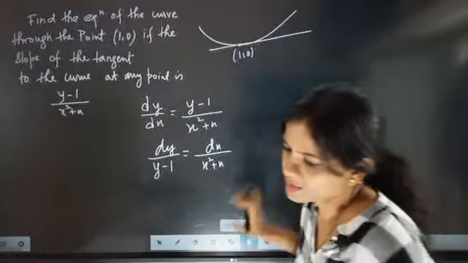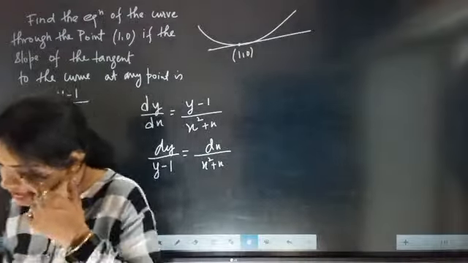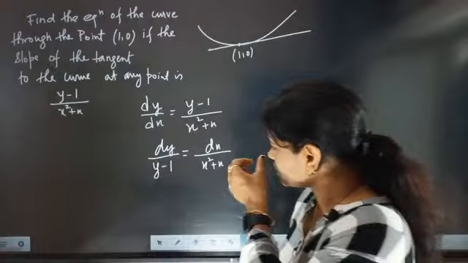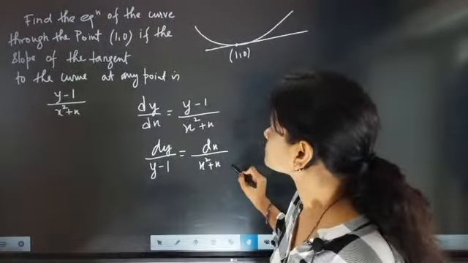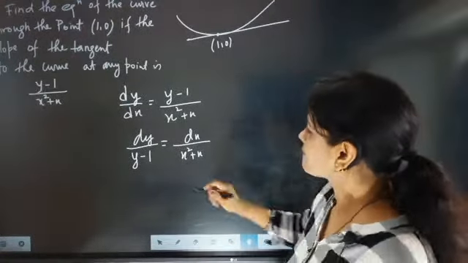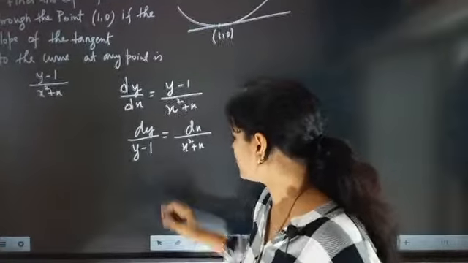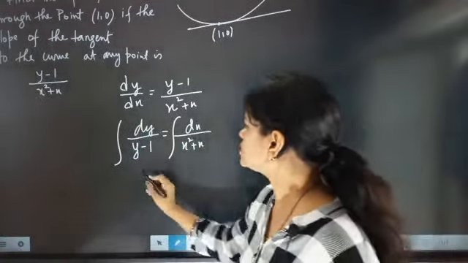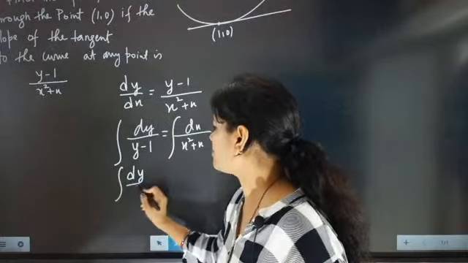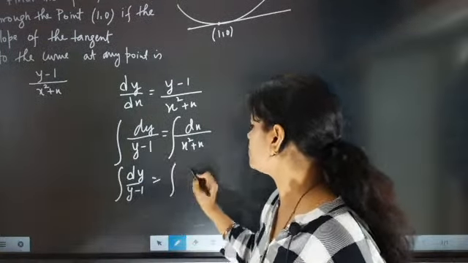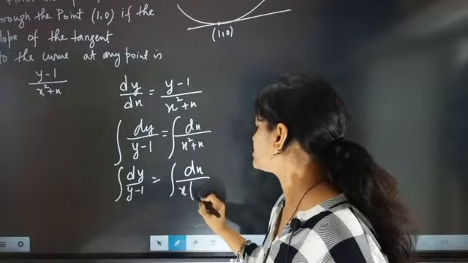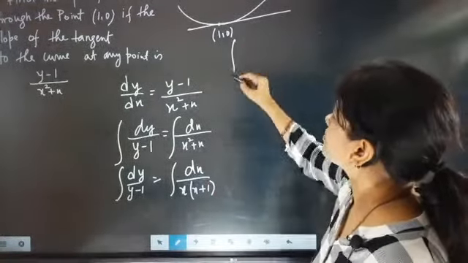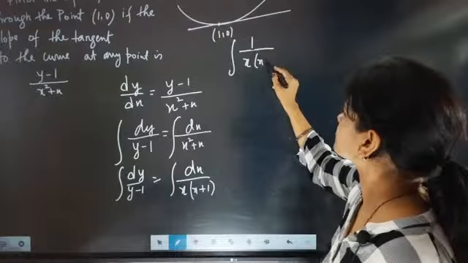dx by x square plus x is coming. Come on, tell me, dx by x square plus x will be coming. So now we are going to convert this. First, we will put integration on both sides. Now this part will be written as dy by y minus 1 equal to dx by x into x plus 1. So now we will solve this one separately, because partial fraction is coming.